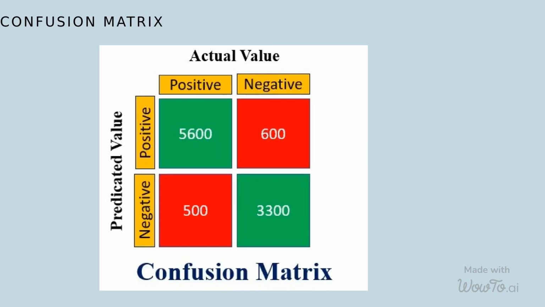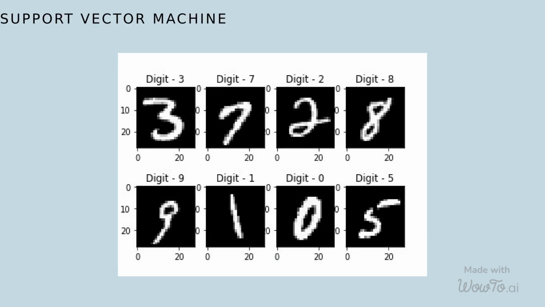Sometimes we use a confusion matrix, especially if we have multiple target labels, where we compare actual and predicted data and see the misclassified areas. One example of using machine learning is identification of handwritten digits using the support vector machine algorithm.